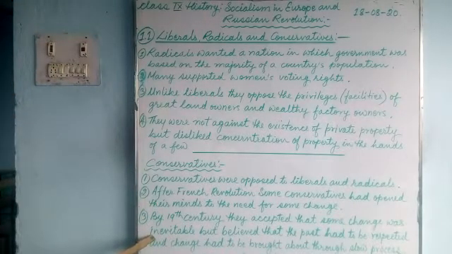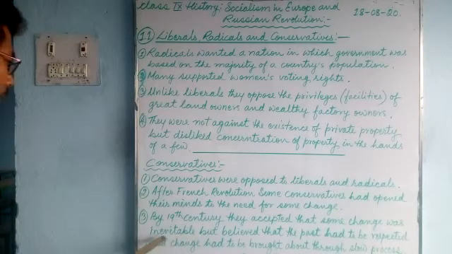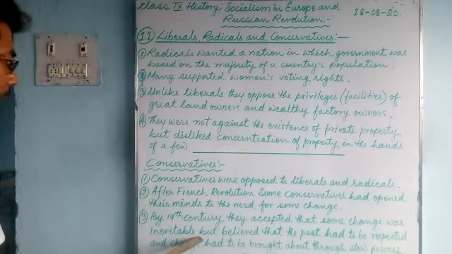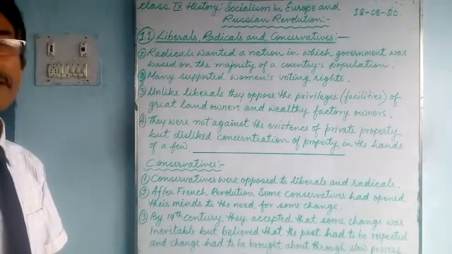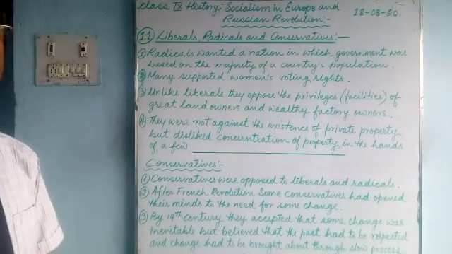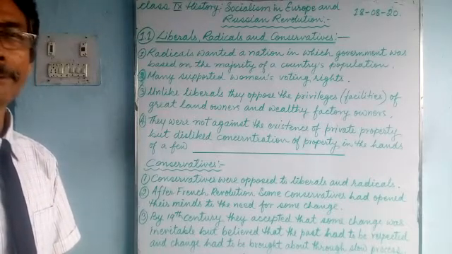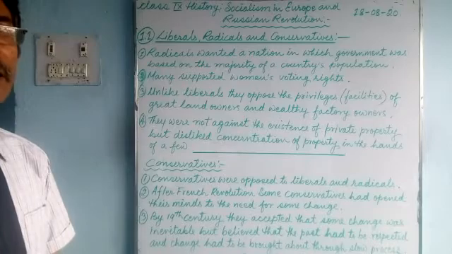Some changes had to be made, because the world is changing, the ideas are spreading. Some changes are inevitable, cannot be avoided. But they believed that there should not be an all of a sudden change. The change has to be made slowly. A slow change should take place.